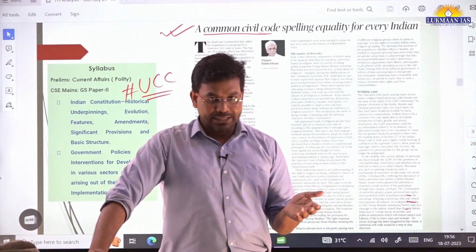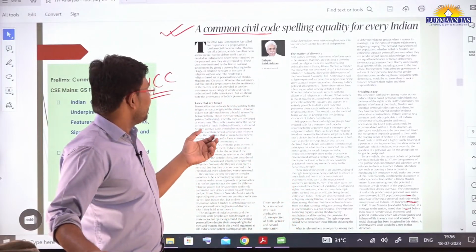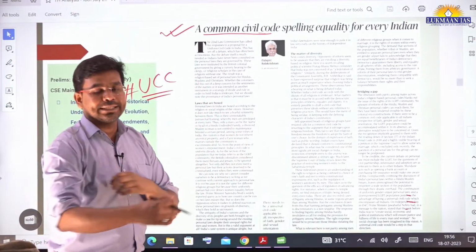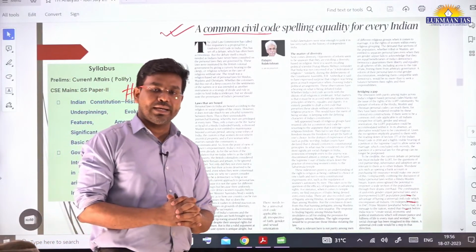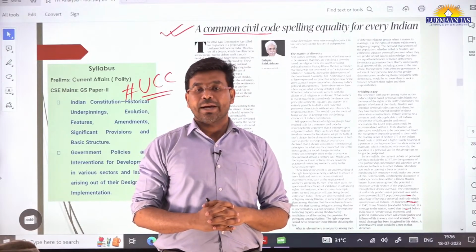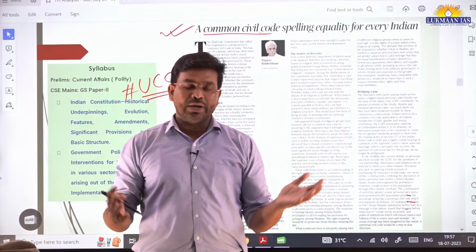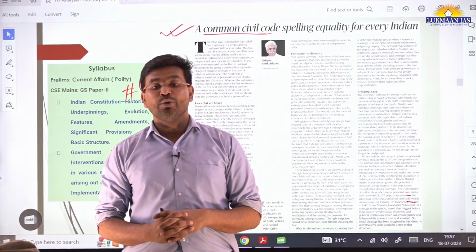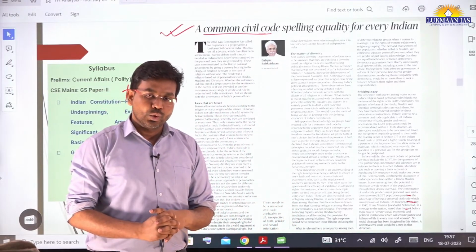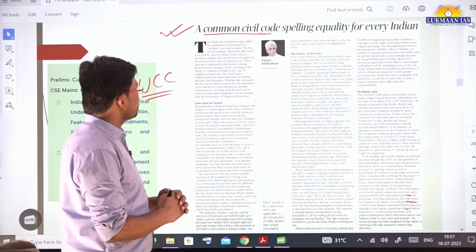There have been many instances of opposition to a new law being implemented, and the author says that the debate happening related to the uniform civil code in India is required because it will generate awareness among the people about the importance of having a uniform civil code. And all those oppositions that people are coming up with can also be addressed properly.